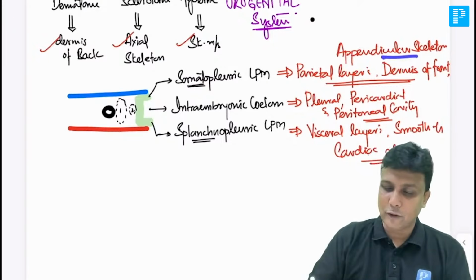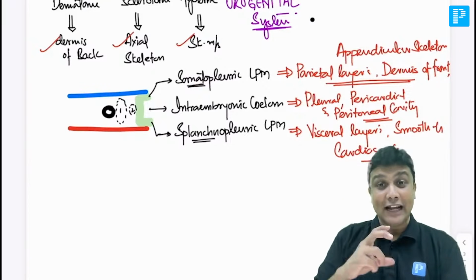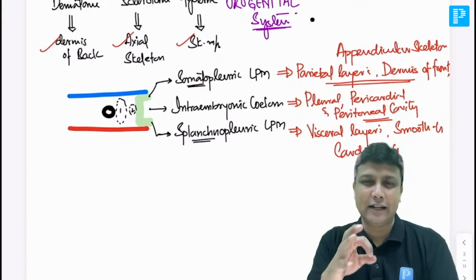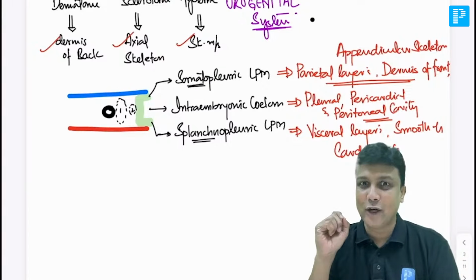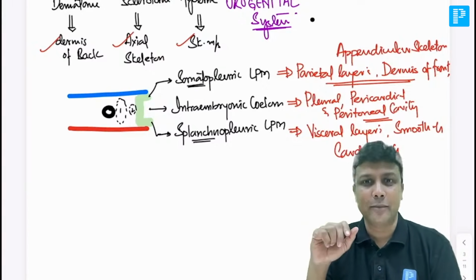Tibia and fibula belong to appendicular skeleton. They'll be derived from somatopleuric. अच्छा, later on मैं आपको बार बार याद करवा रहा हूँ. I'm telling you like again and again. First week, second week and third week of development, जनरल एम्ब्रियोलॉजी, फिर यहाँ से स्टार्ट होता है सिस्टमिक एम्ब्रियोलॉजी.